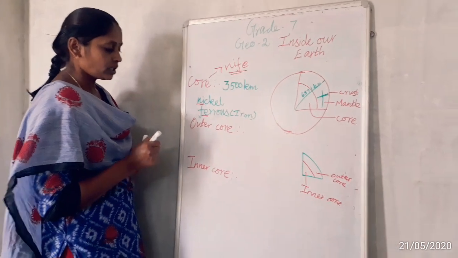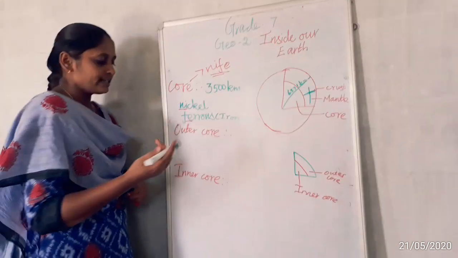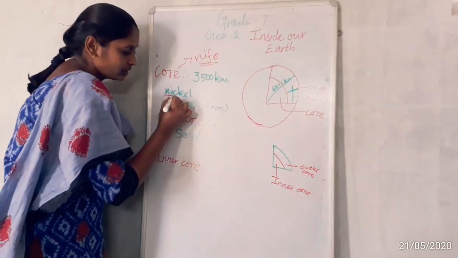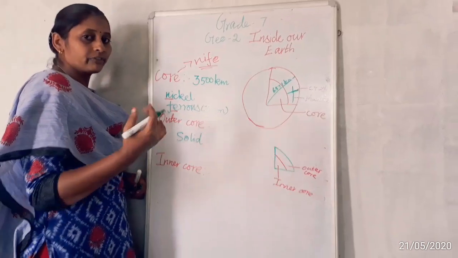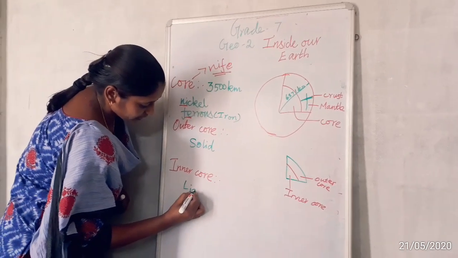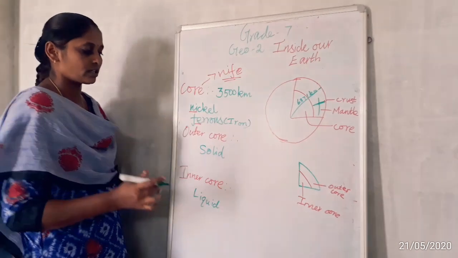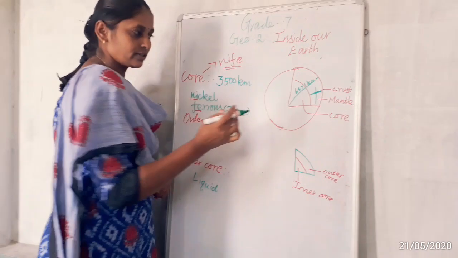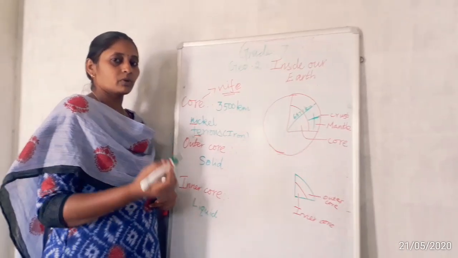And the outer core, in the outer core the minerals are in solid form. Okay, in the outer core the minerals nickel and ferrous are present in somewhat solid form, not liquid. But in the inner core these things are in liquid form, at very high temperature. Already I said the mantle, which is the layer very close to the core, faces almost 6 to 7000 degrees Celsius.